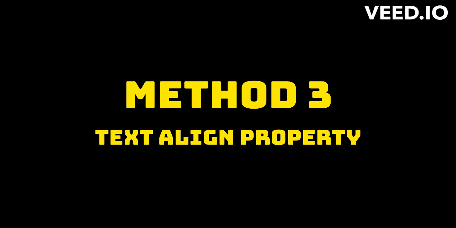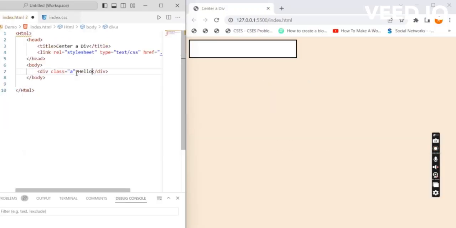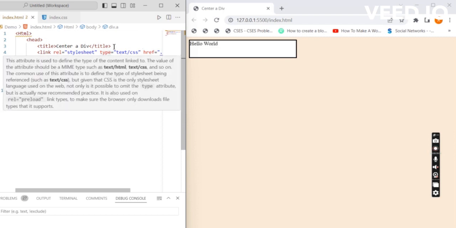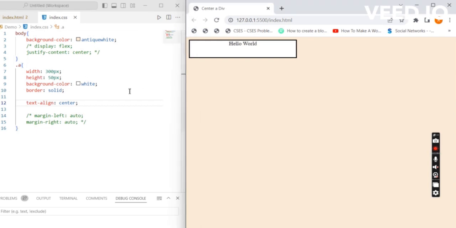Method 3, Text Align Property. This property is generally used for centering text contents inside a div. However, you can also use it to center a div. First, set the div's display to inline block, then go to its parent container and set text align to center. This is, however, an unconventional way and only use this when your div is set to inline block.